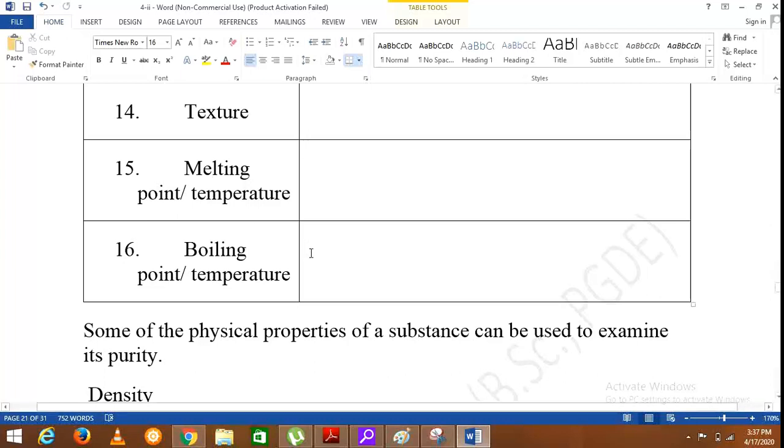Then the boiling temperature is the temperature at which a substance turns from liquid state to gaseous state. You know, once you boil water, that water is turned into water vapor at a particular temperature. Then that temperature becomes the boiling temperature of water.